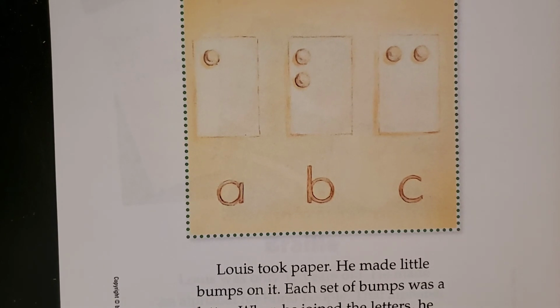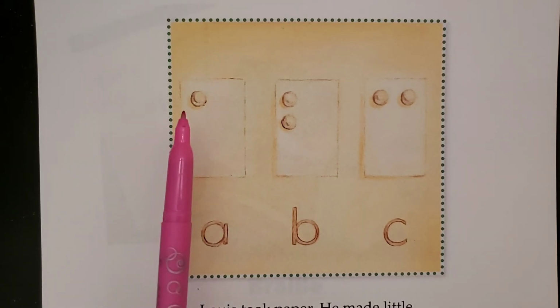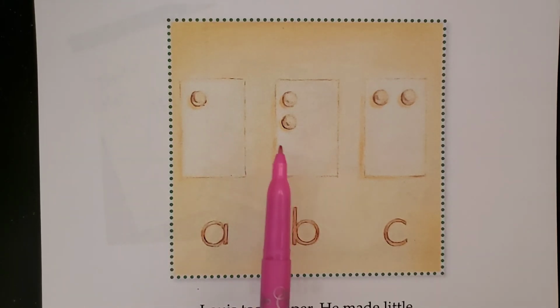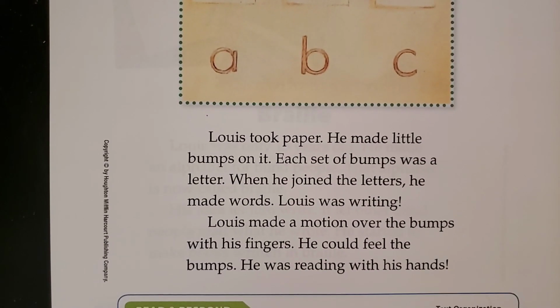Next page. So here it looks like we have a picture of Braille writing, and it says letter A. Remember, we did this in class, and that must be the letter B, and this is the letter C. Let's see what it says.